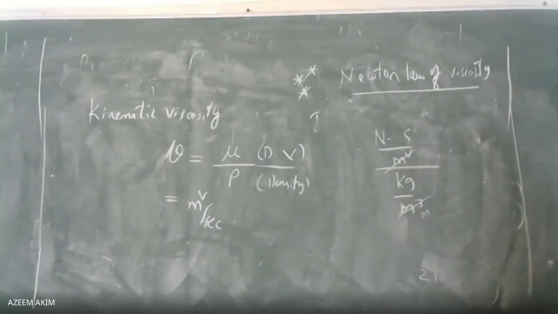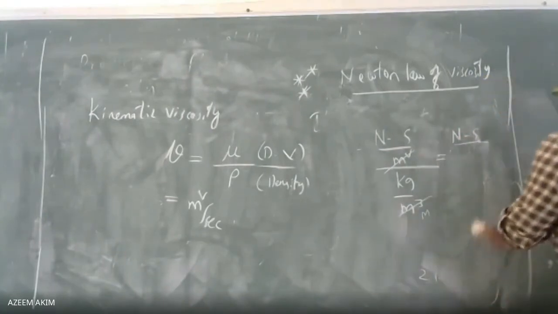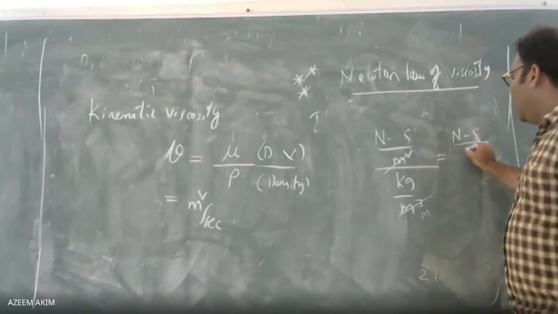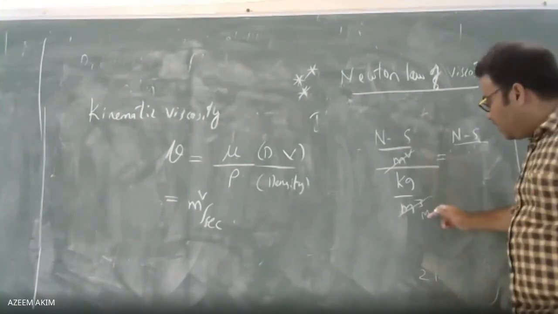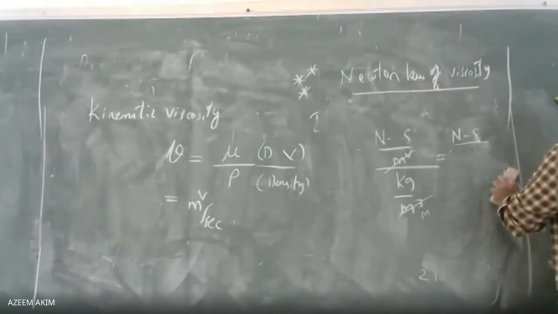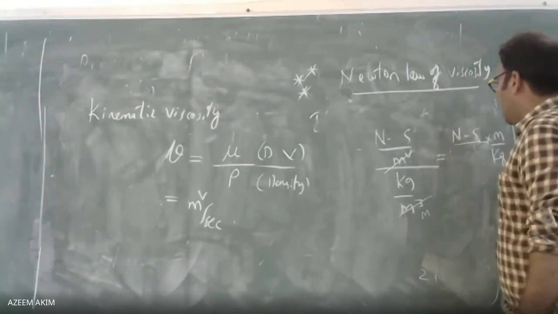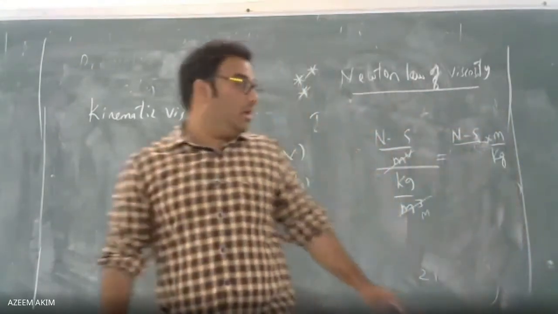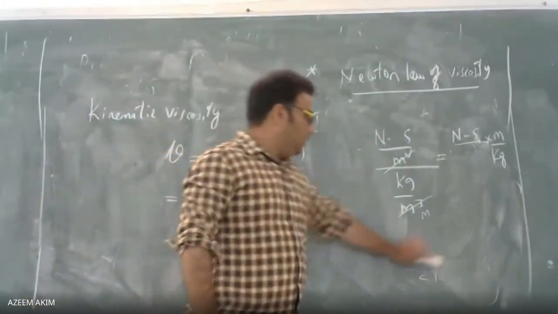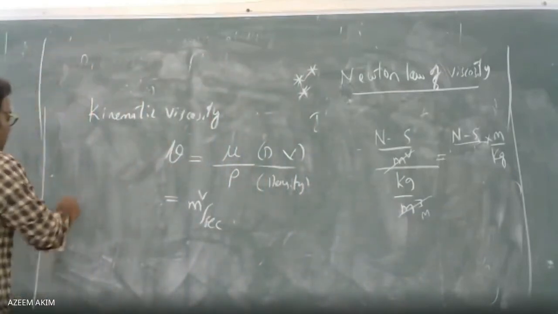Now what am I changing here? Newton per second, divided by kg per meter. If you take it outside, it becomes the reciprocal, so it becomes meter per kg. Here we have kg, but our answer should be meter square per second. So what I have to do is replace kg with force, since 1 kg is nothing but 1 kg force.